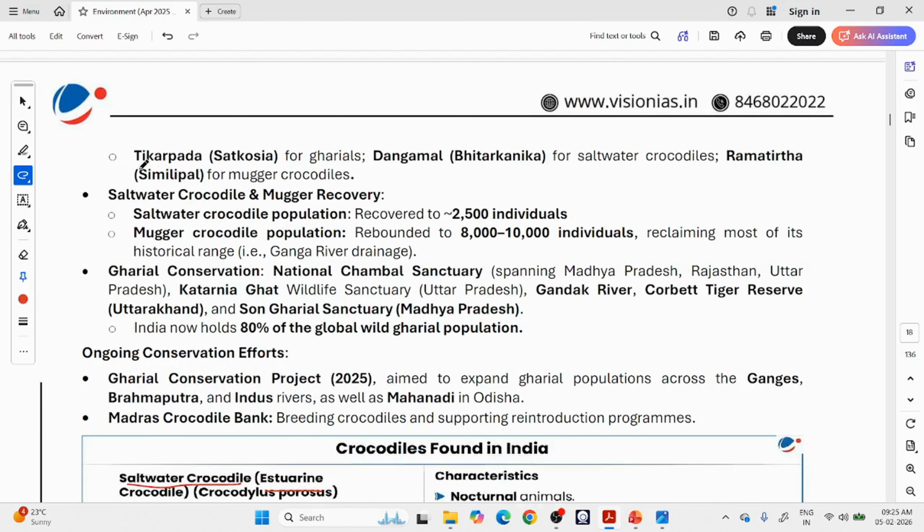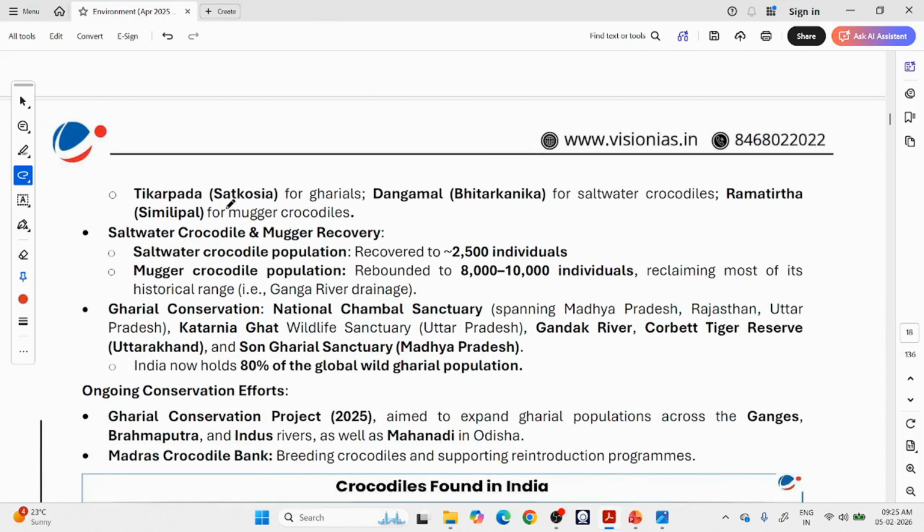Thikarpada Conservation Center in Satkosia in Odisha is for Gharials. Dangamal in Bhitarkanika in Odisha is for saltwater crocodiles. Ramatirtha Conservation Center in Simplipal in Odisha is for Magar crocodiles. Saltwater crocodile and Magar recovery.